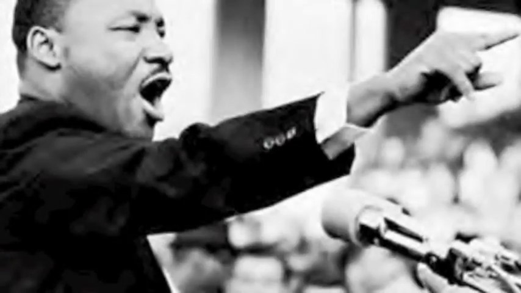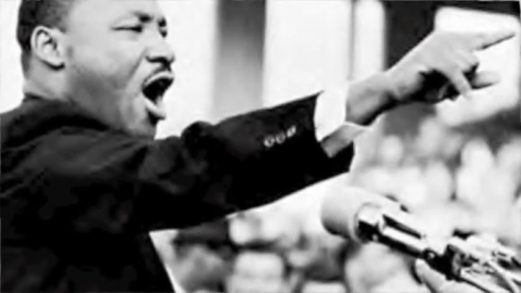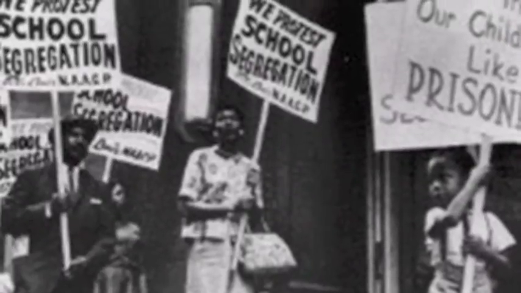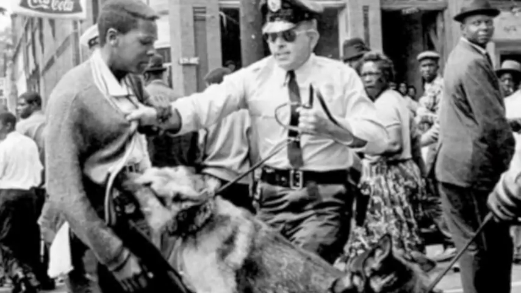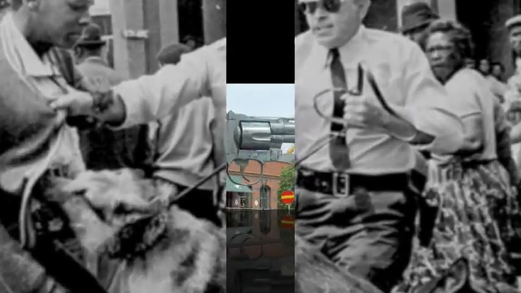Here are two examples of people using nonviolence. Here is a picture of a protest against school segregation. This is another picture of a policeman arresting a protester, but the protester is not resisting.